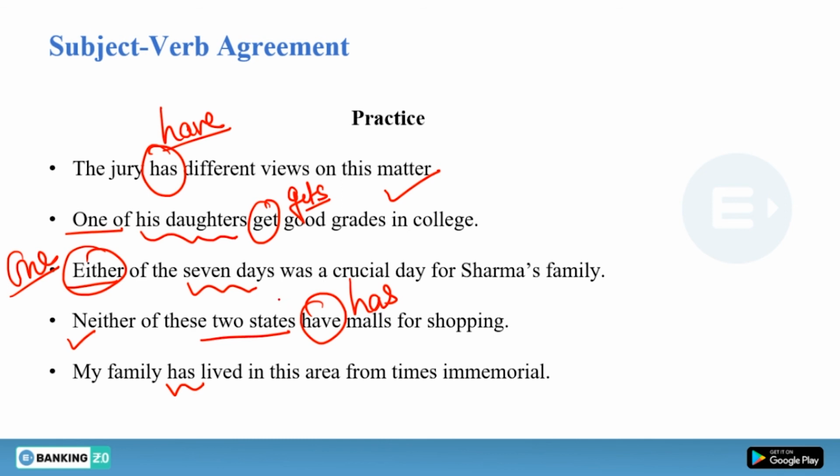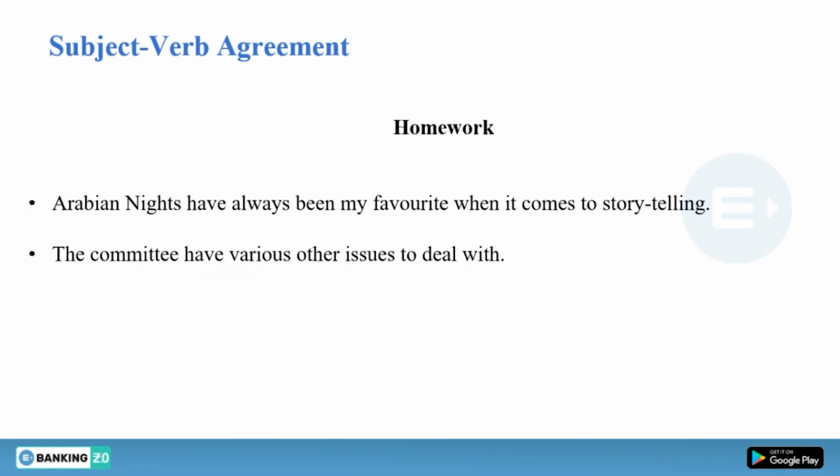But is this the correct sentence? No. The mistake is here. The correct phrase is time immemorial, not times immemorial. Alright. So you have 2 sentences for your homework. Try to find or correct these sentences if you find any kind of error. And I'll see you in the next class.